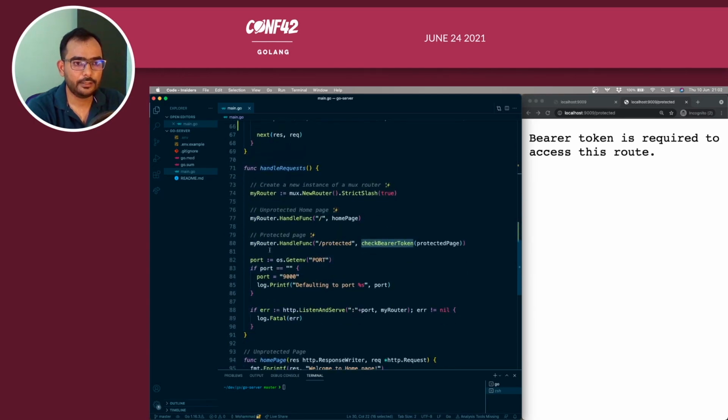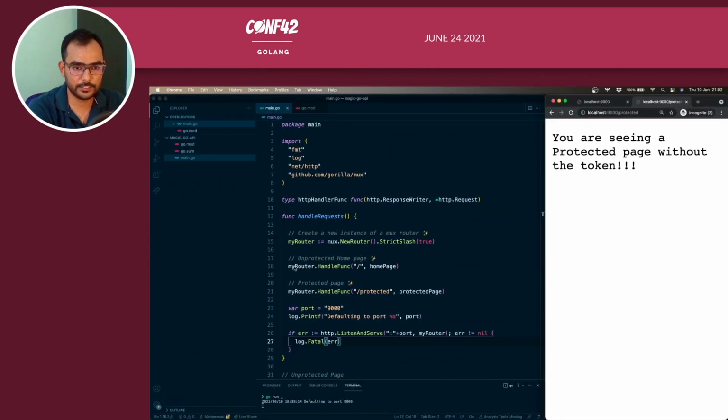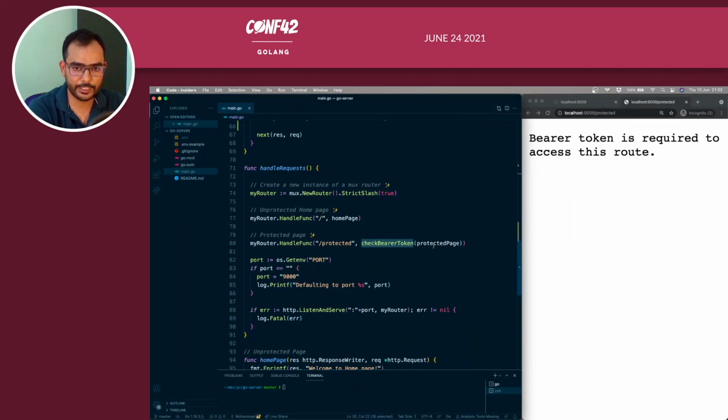And this is what the handle request is. It's similar to the previous one. As you can see, this is the same. What we added here is we wrap the protected page function inside the check bearer token middleware. So this is how you protect your route.